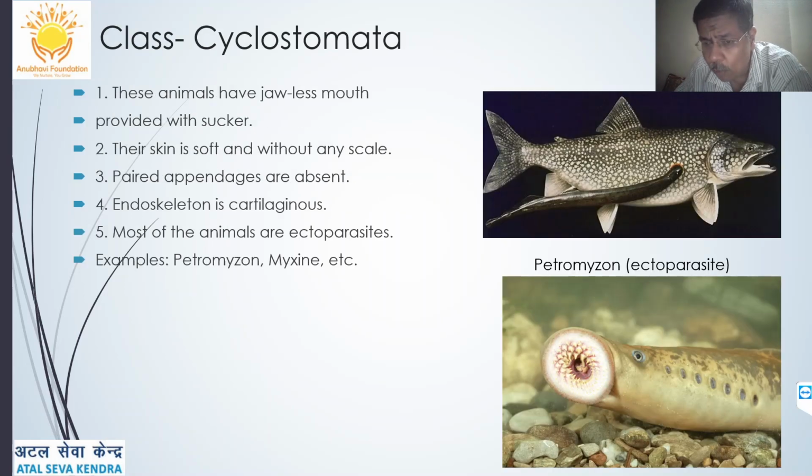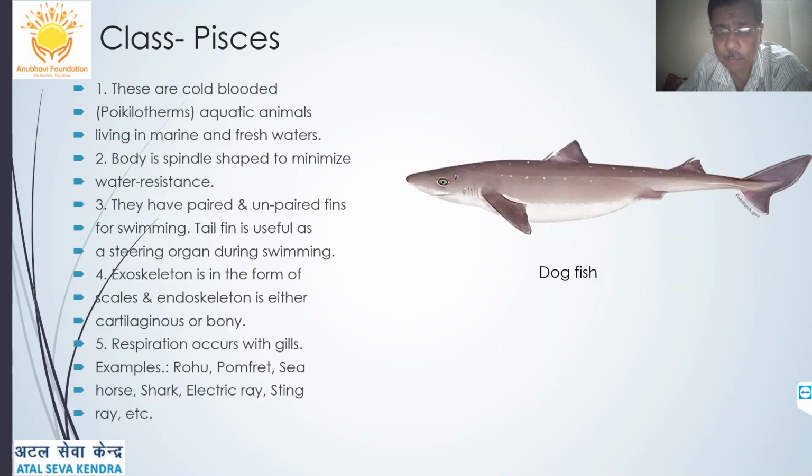So let's talk of the class Cyclostomata. Stomata comes from the word mouth and cyclo means they have a circular mouth. You can see one Petromyzon attaching itself to a big fish or a shark, and similarly this is Myxine. They are ectoparasites with a jawless mouth provided with suckers, soft and without any scales. They appear like fish but they are not fish. Paired appendages are absent. The endoskeleton is cartilaginous. Most of these animals are ectoparasites. Example is Petromyzon and Myxine.